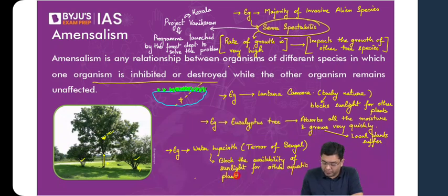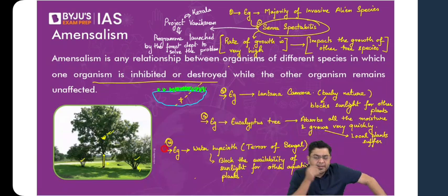Okay, so these are the various examples that you can take. One example, second example, third, fourth. Can we consider water weed as an example of amensalism? Not always, unless and until they are damaging the local community, not so. If they are damaging the local community of plants, yes, you can take that as an example. Okay, I hope, Abhishek, that is understood.